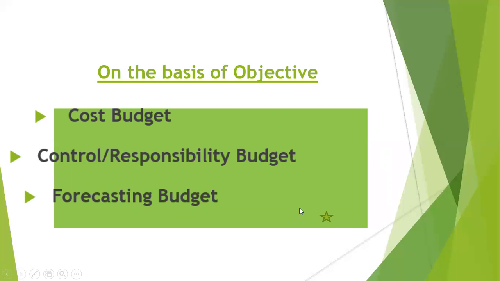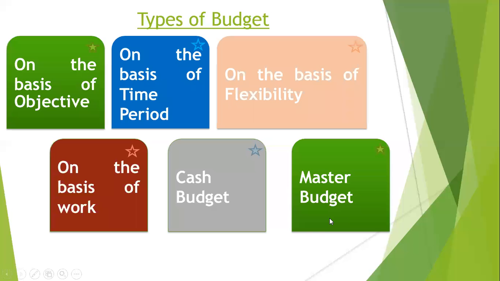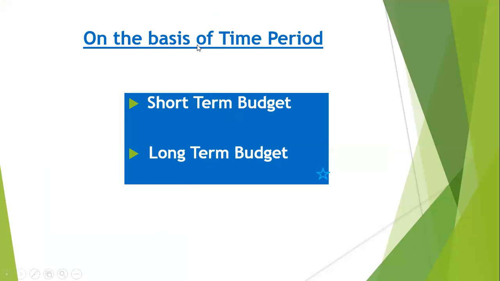Okay. Now let's go back to the types of budget. Our second type of budget is on the basis of time period. Time period means duration. So on the basis of duration, on the basis of time period, there are two types of budget.